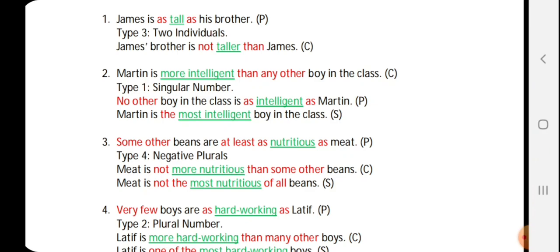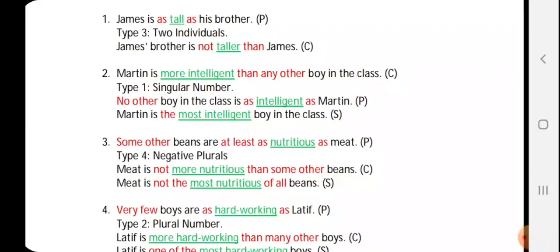So type 1 positive sentence will be formed like this. You'll add the words no other in the beginning, then boy in the class will come with no other. So no other boy in the class is, okay, then more intelligent will become intelligent. So as intelligent as, and then you write the word Martin.